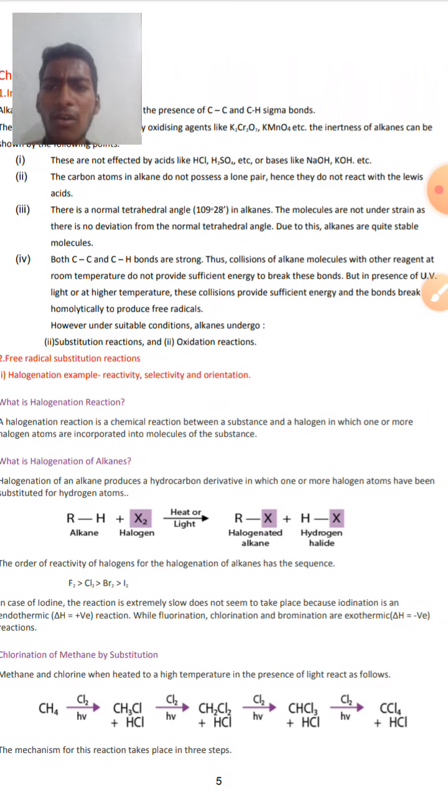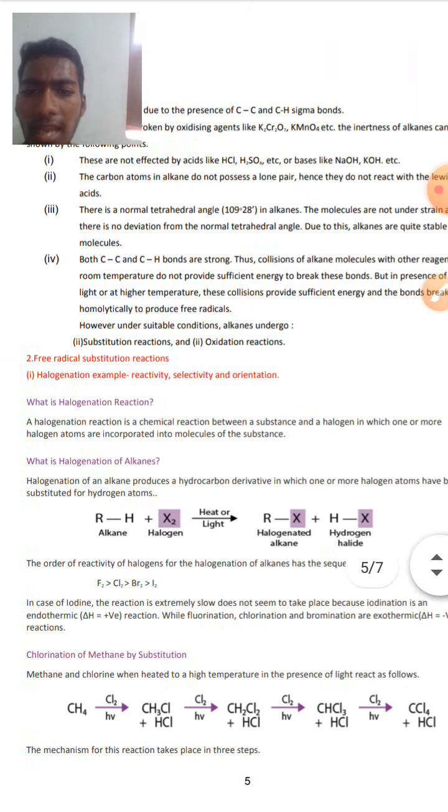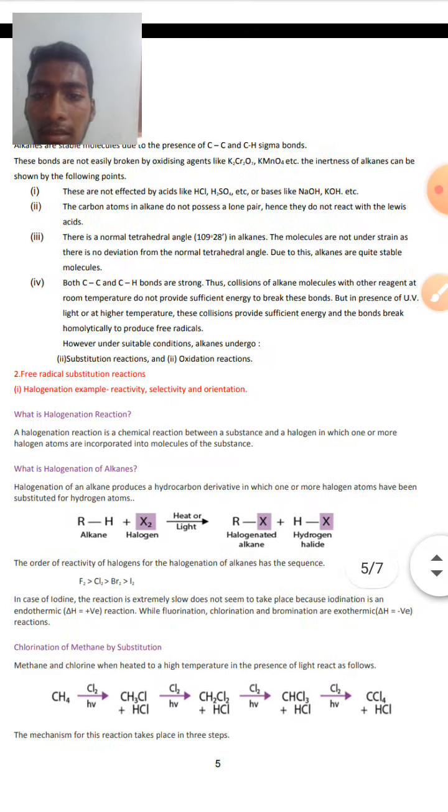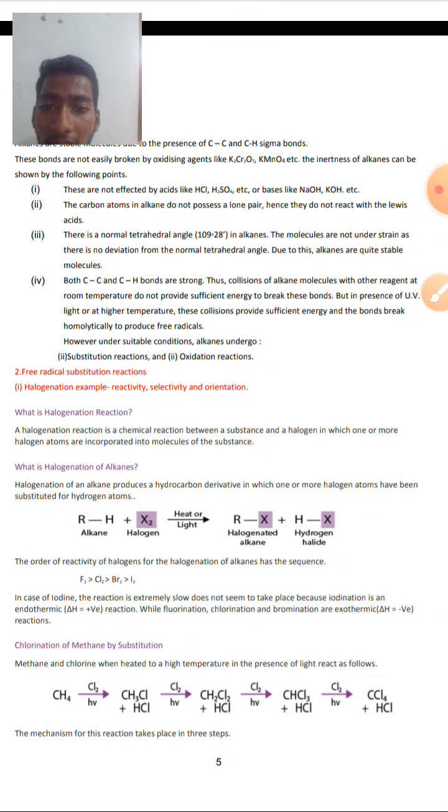In the presence of UV light or higher temperatures, or when heat is applied, these collisions may provide sufficient energy, and it causes the bonds to break homolytically to produce free radicals, which enables them to react with each other. However, under suitable conditions, alkanes may undergo substitution and oxidation reactions.